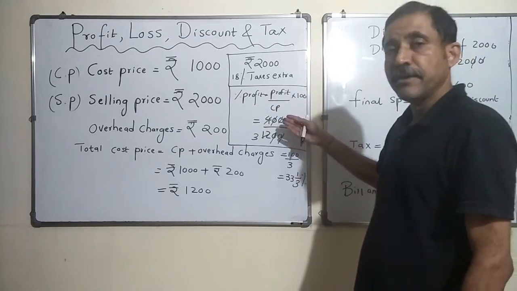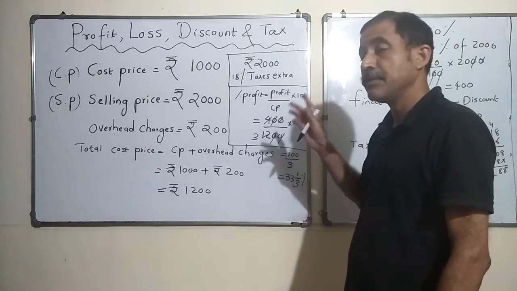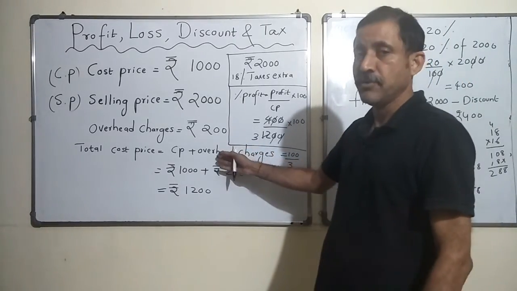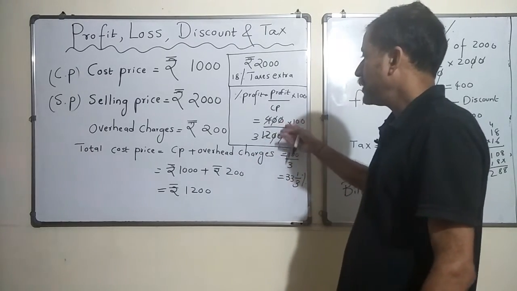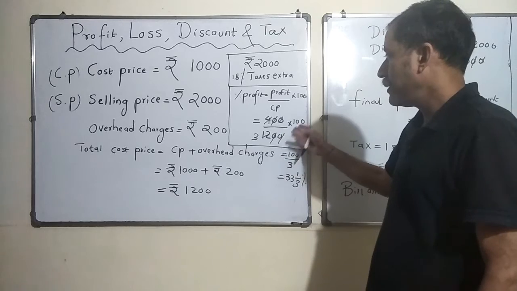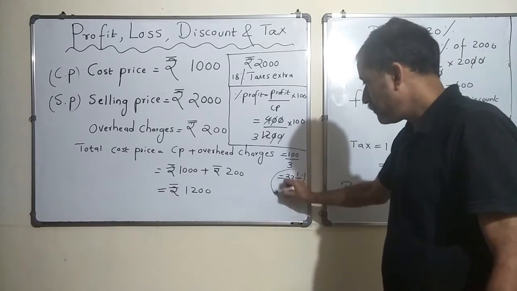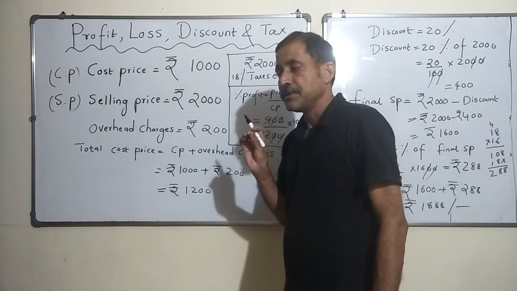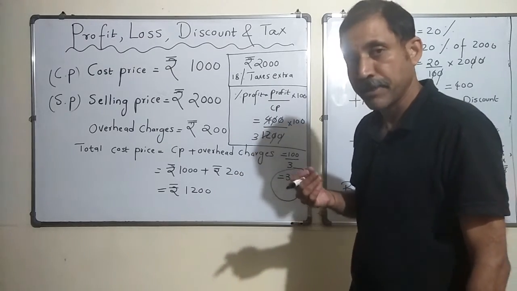Profit was only 400, and profit percentage is always calculated on the cost price or the total cost price, where overhead charges are included. So it became 400 by 1200 into 100, and the profit percentage is 33 1/3%, which is good considering that I am a first-time shopkeeper.